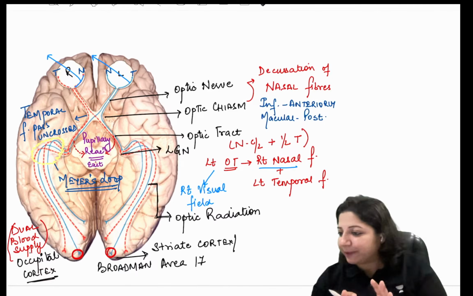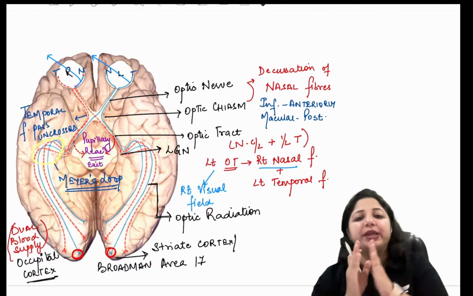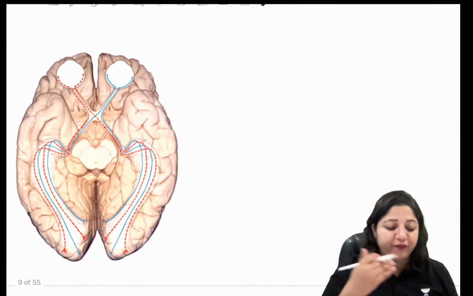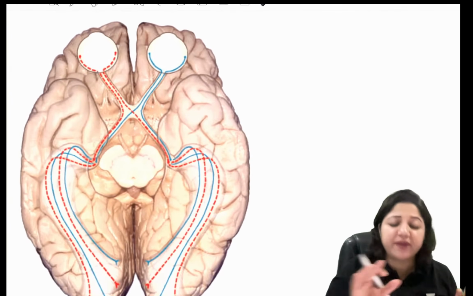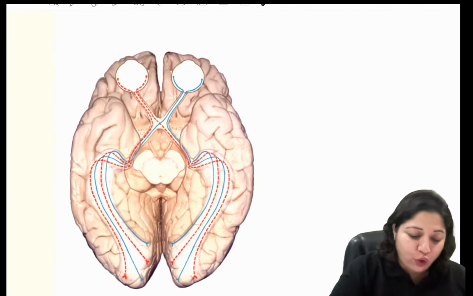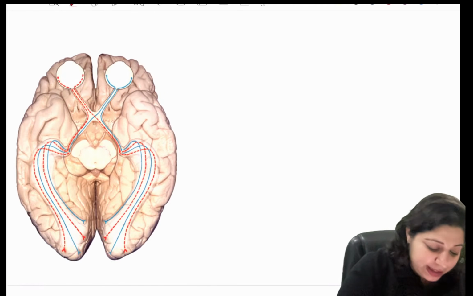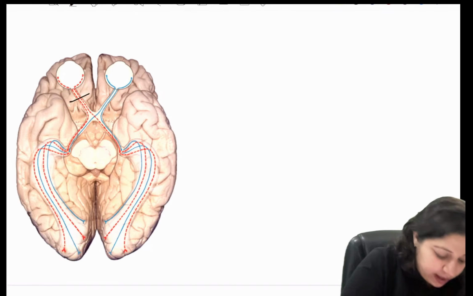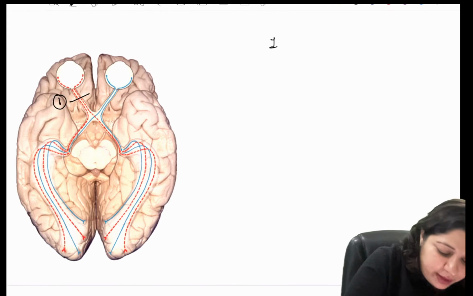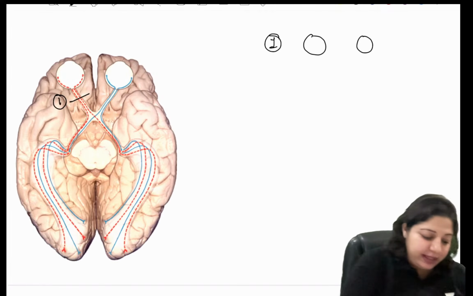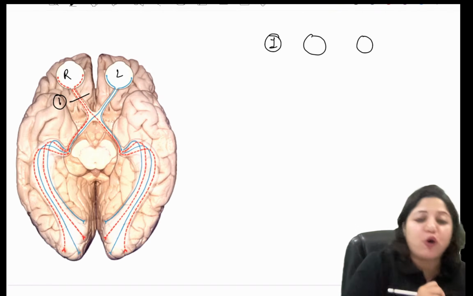Is that clear? So then we move on to the visual field defects. So now when we move on to the visual field defects, again they are very, very simple. So when we talk of the lesions at the optic nerve, which I label as 1, what happens is we have two optic nerves. Let's say the lesion is in the right optic nerve.